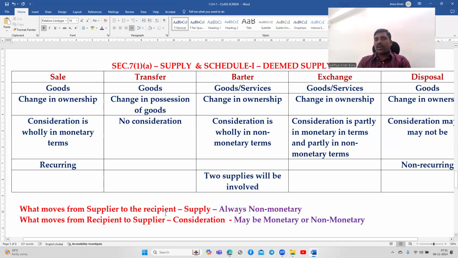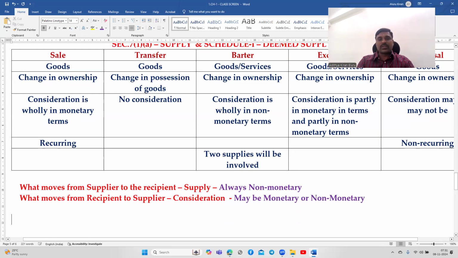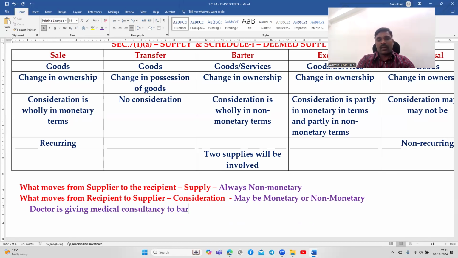Consideration will be monetary or non-monetary. So, in case of barter, two supplies are involved. The doctor is giving medical consultancy to the barber.